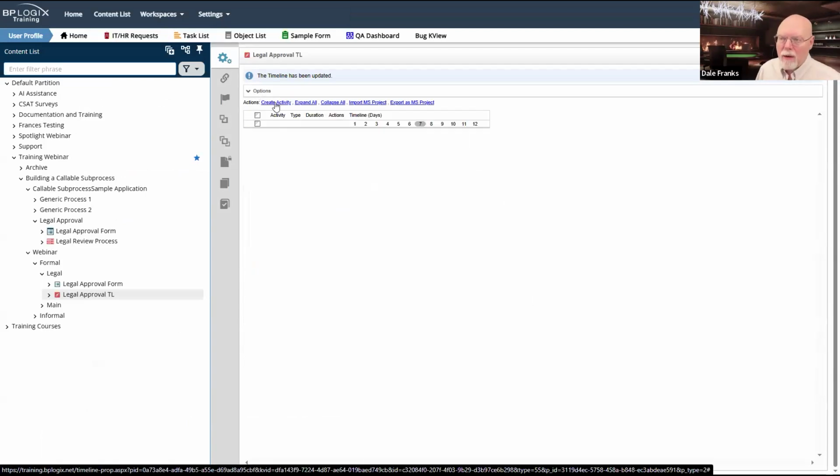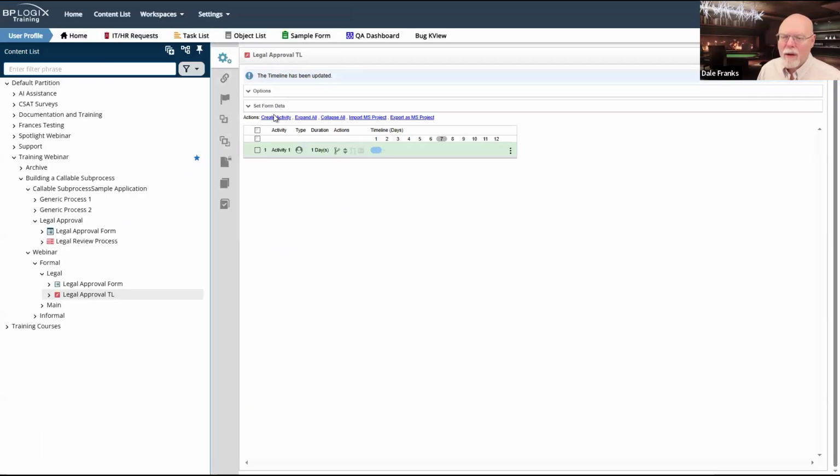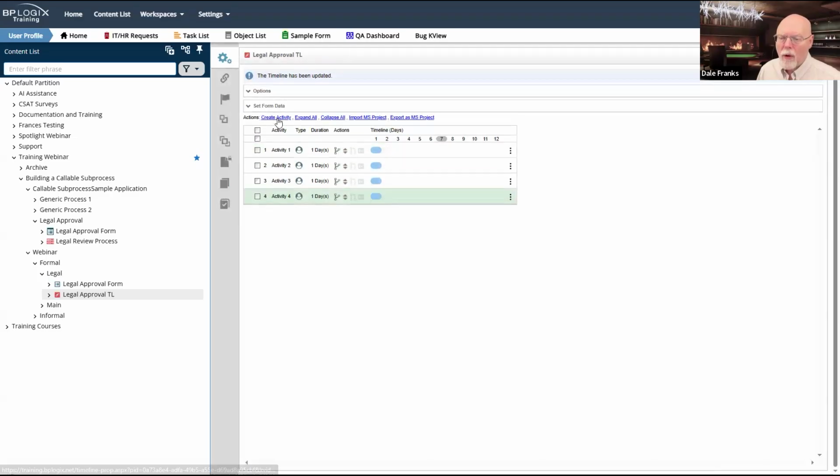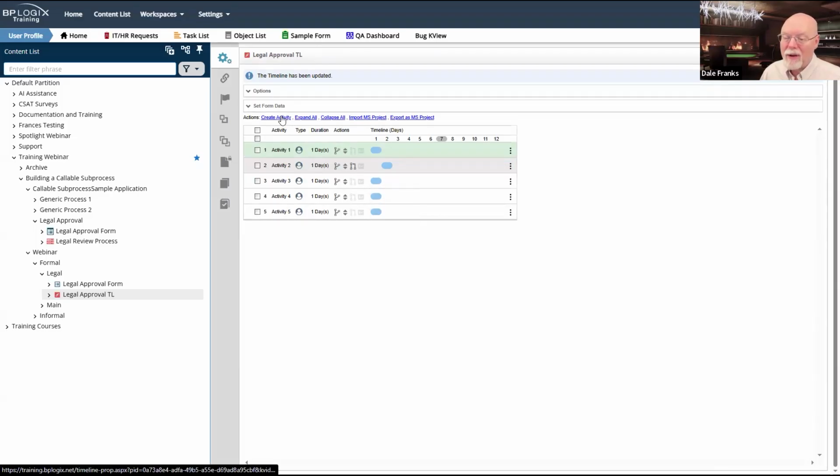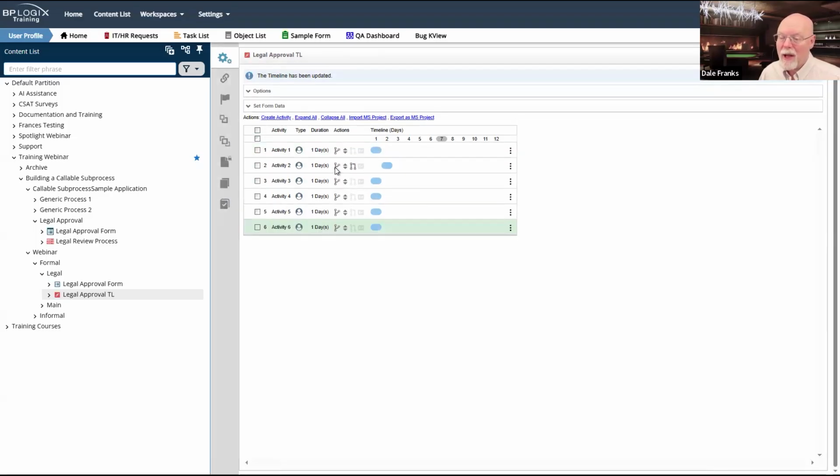So we're going to need 1, 2, 3, 4, 5, I think. So 1, 2, 3, 4, 5. And I am just going to make all of these. Well, actually, I'm not going to make all of these dependent. I also need more activities, so we'll add them down here. We better just go through them one step at a time, what we're going to do here.